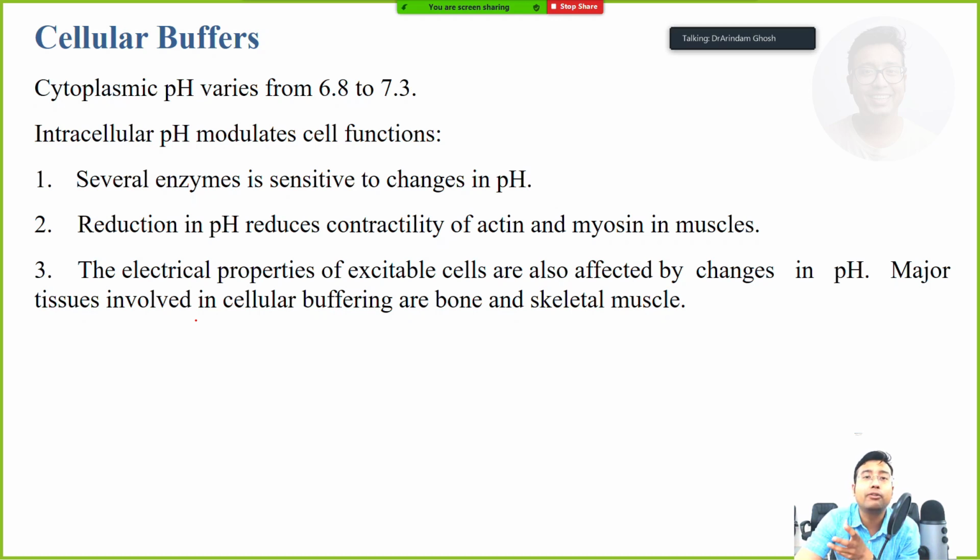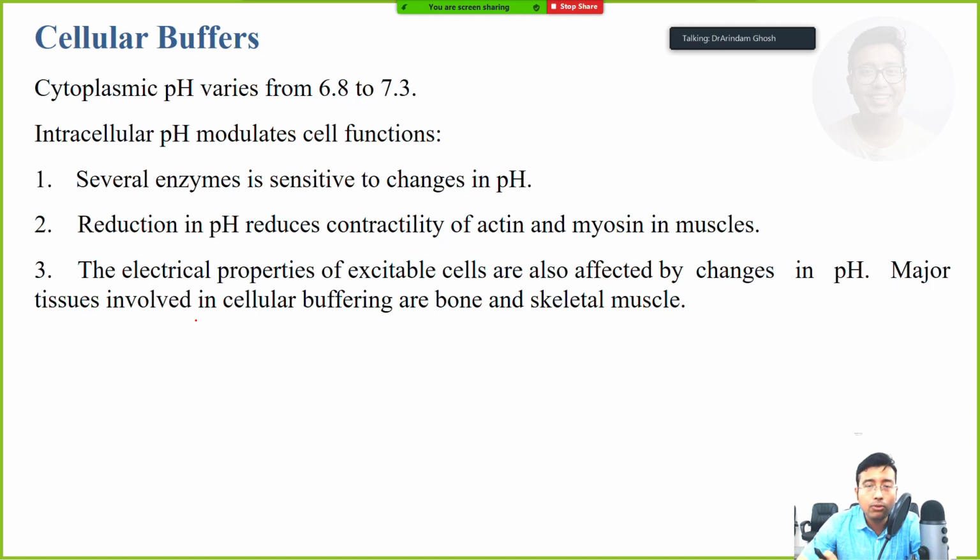Whenever the liquid form, the buffers that I told you till now are all suspended in liquid medium. For example, bicarbonate and phosphate are all soluble buffers. Proteins are also colloids that are suspended in fluid. However, there are a few cellular components that also play some role in buffering, mainly because the enzymes are very sensitive to change in pH.